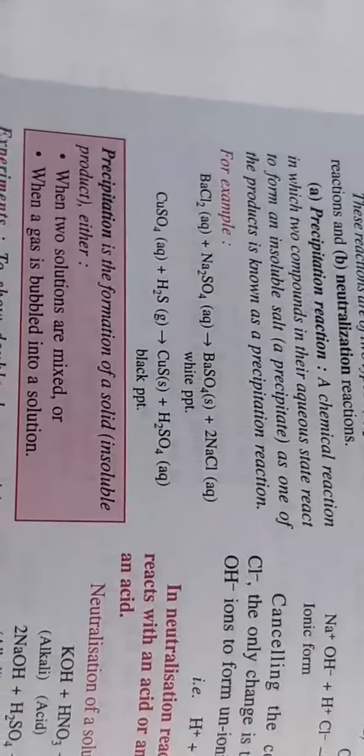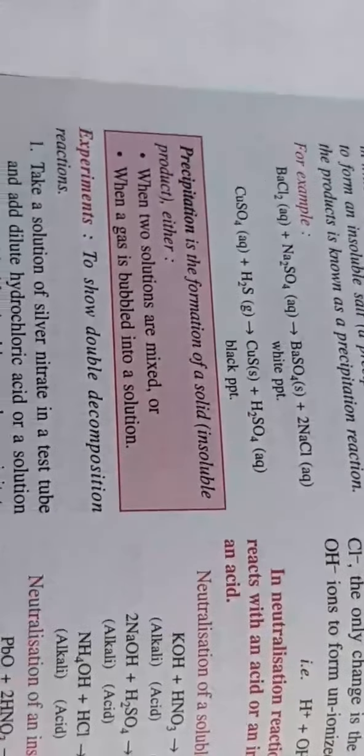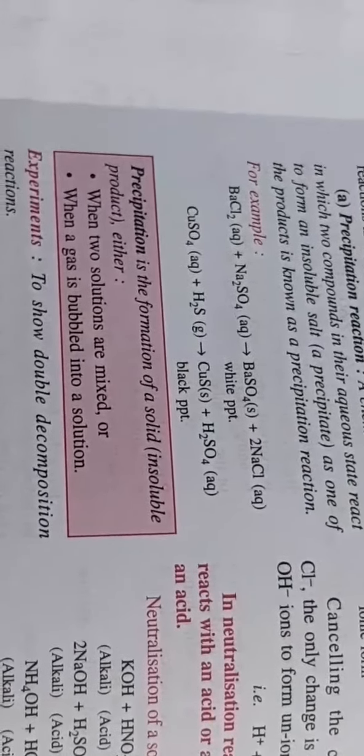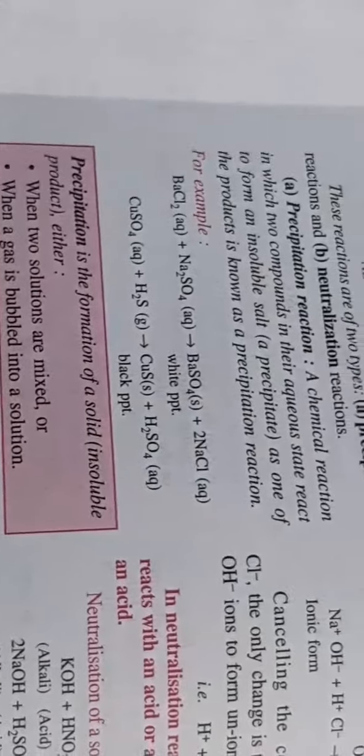We call them precipitation reactions. We had seen a lot of reactions, like sodium chloride reacting with silver nitrate forming silver chloride. In this case, barium chloride reacting with sodium sulfate giving white precipitate of barium sulfate and sodium chloride. There are a large number of reactions.